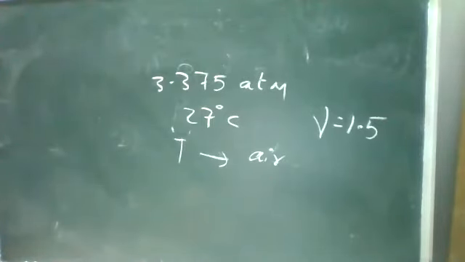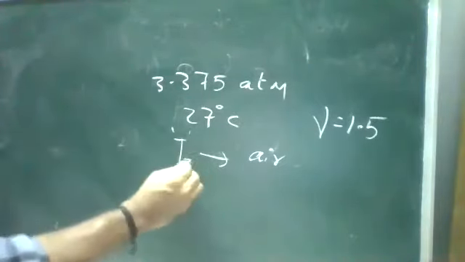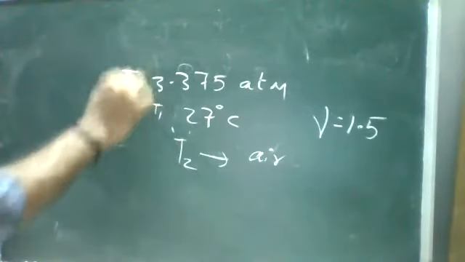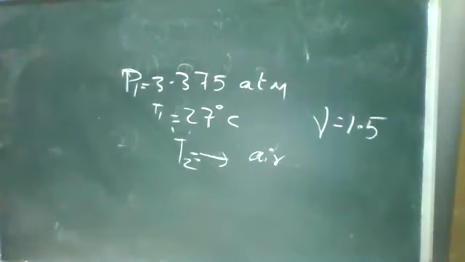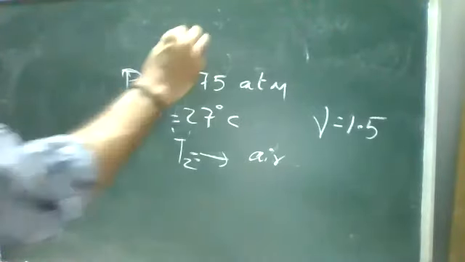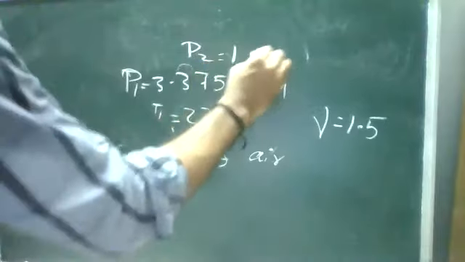Okay, convert this and remember, pressure. So we need to find the temperature T2. It is T1, it is P1. Remember, in the question, when it suddenly burst, air was coming out of it. Then the air pressure will be the atmospheric pressure. So P2 is equal to 1 atmosphere.